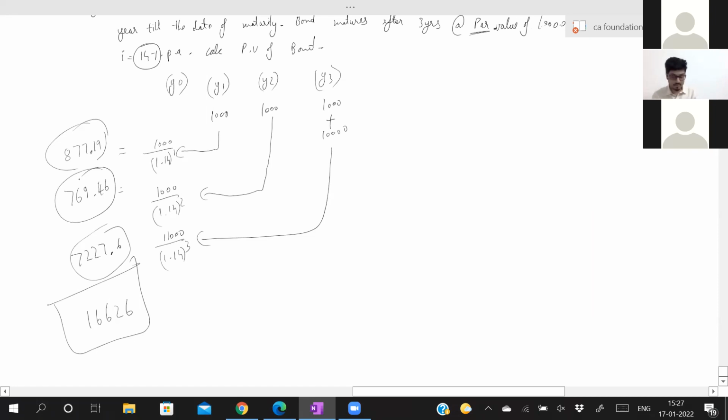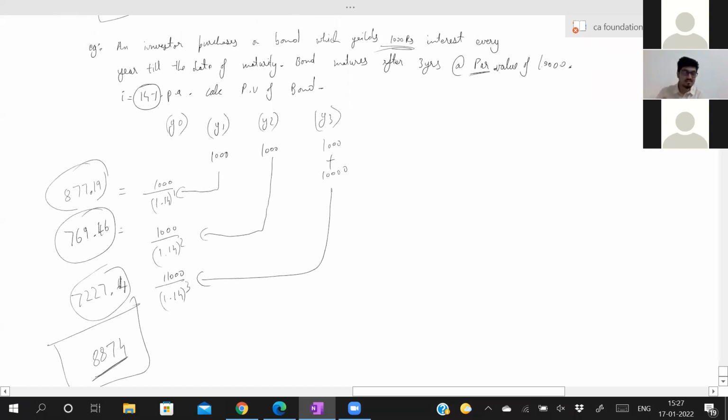If you calculate 877.19 plus 769.46 plus 722.6 plus 760.4, I think you'll get 8874. This is the present value of the bond. If the market value of this bond is less than this amount, you will definitely invest. If it is more than this, you will not invest. Check once whether my calculation is correct or not. This is the present value of bond.